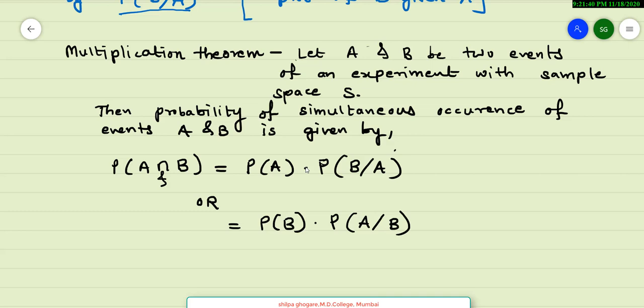So here it is probability of A and B both, that is simultaneous occurrence of A and B.